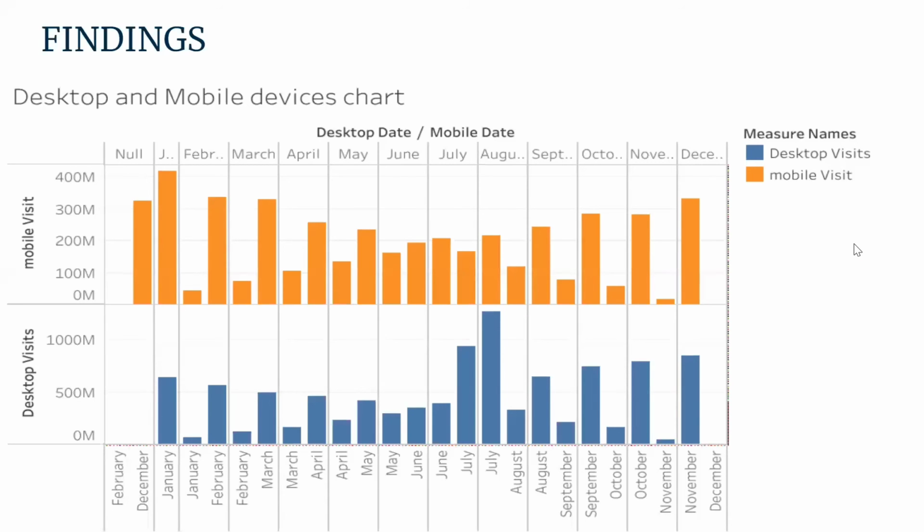Now this is the bar chart, and it shows here for the mobile devices, the highest number of visits was 400 million, while for the desktop devices, the highest was 1,000 million. And it shows that the desktop devices were much more frequently used than the mobile devices.